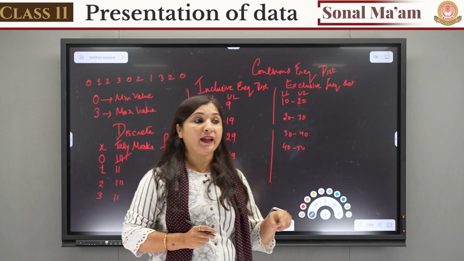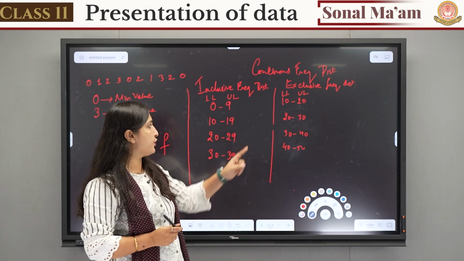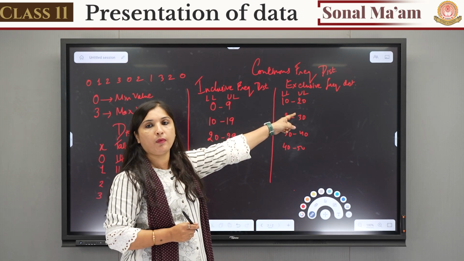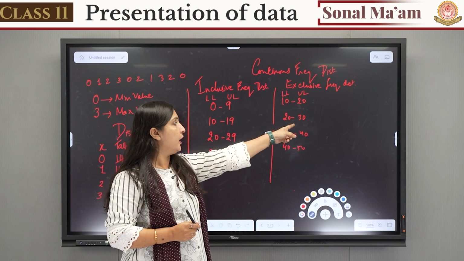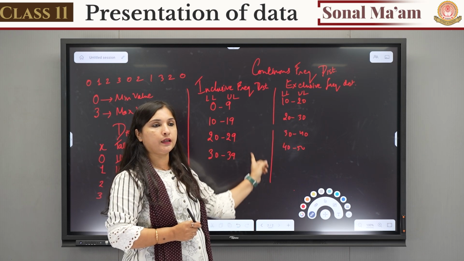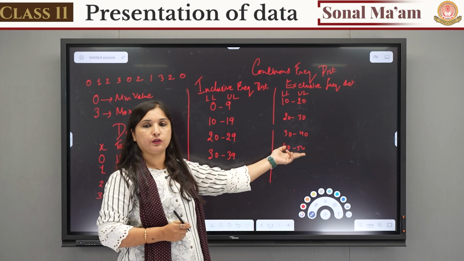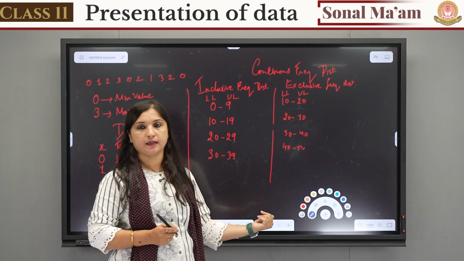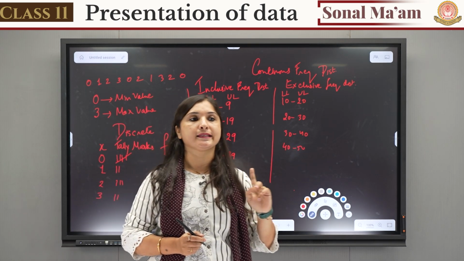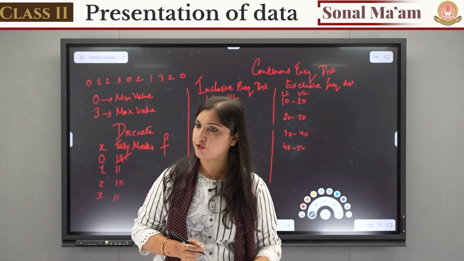Now, why is it called exclusive? 20 is excluded from above, included in the next class. 30 will be excluded from above, included in the third class. 40 will be excluded from the above, included in the next class. That's why it is called exclusive frequency distribution.